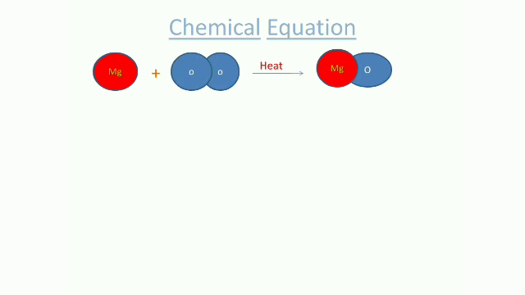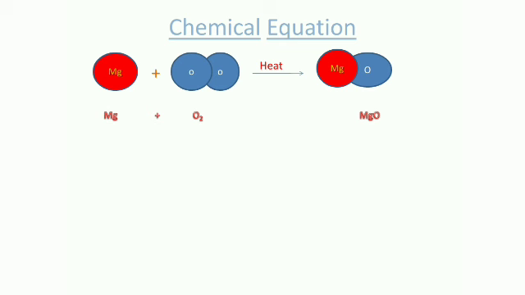Here, magnesium and oxygen are the reactant species which are present on the LHS, and magnesium oxide is the product formed by the reaction of magnesium and oxygen, which is on the RHS. The one which is taken on the LHS is always called a reactant, and the one which is formed at the end of the reaction is called a product, which is present on the RHS.